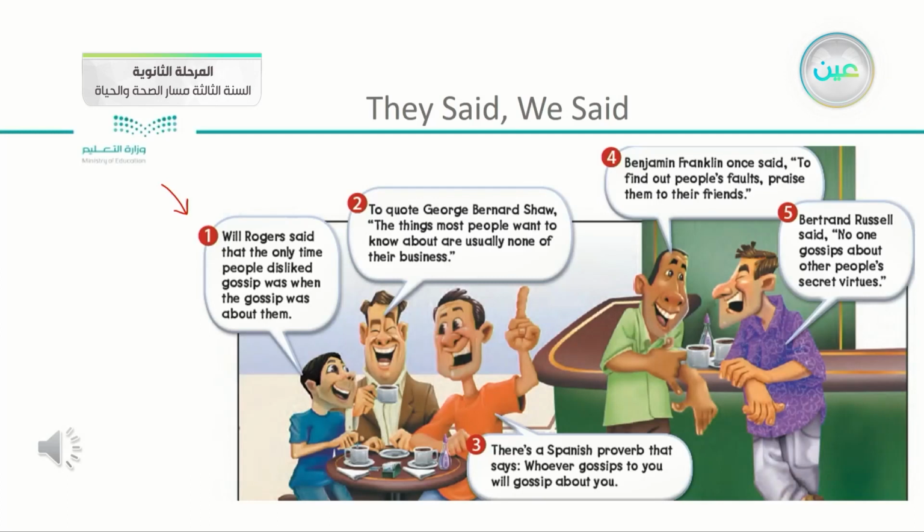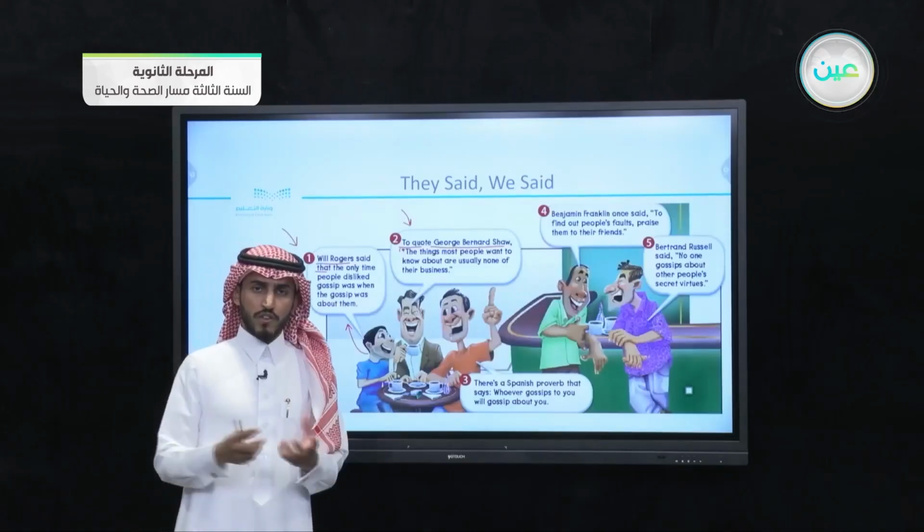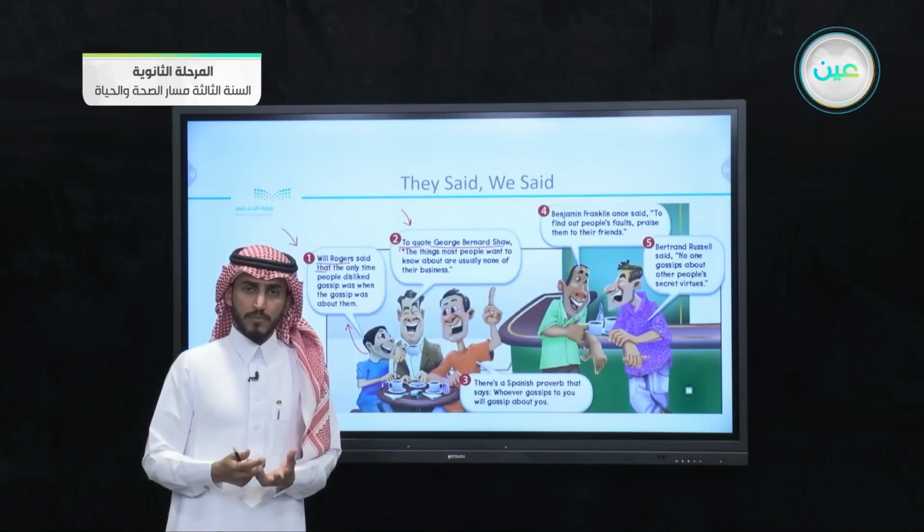In the first one, Will Rogers said that, then this person said what Will Rogers said. In number 2, he said to quote George Bernard Shaw, then he used quotation marks. What is the difference between these 2 ways?